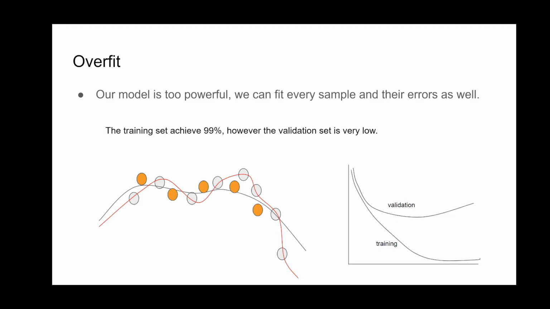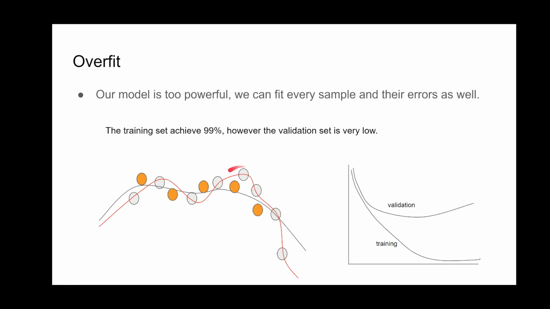But at some point, for example at this point here, the training loss will continue to decrease, and it could achieve a very low value if we have a very large model. But the validation loss will not decrease along with the training loss, because now the model fits every point in the training data.